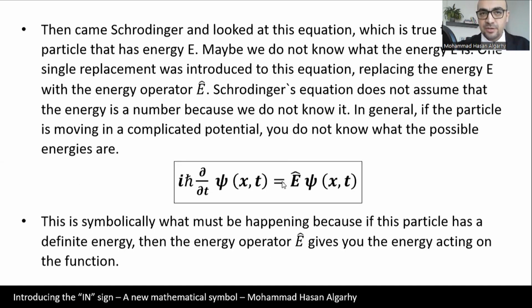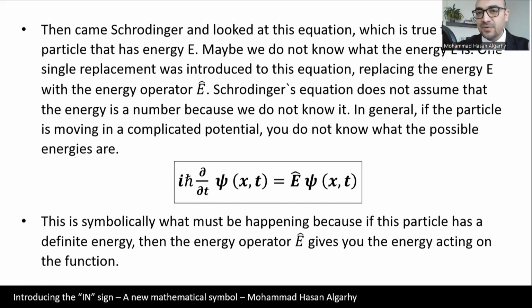Then came Schrodinger and looked at this equation, which is true for any particle that has energy E. Maybe we don't know what the energy E is, and Schrodinger basically made one single replacement. He introduced one single replacement to this equation by replacing the energy E with the energy operator, E with a hat. So he just added a hat on top of this E, replacing the energy with the energy operator.